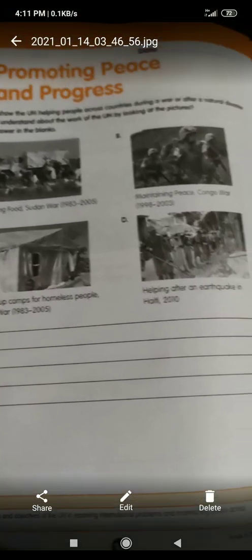It also sends military forces. Those forces are called peacekeeping forces. So here in the picture you can see the Congo force, right? In picture B you can see maintaining peace, the Congo War is there. Here the peacekeeping forces are sent to the Congo to end that war, right? It lends support both in times of war and also during natural disasters.